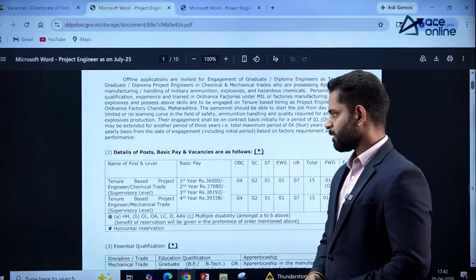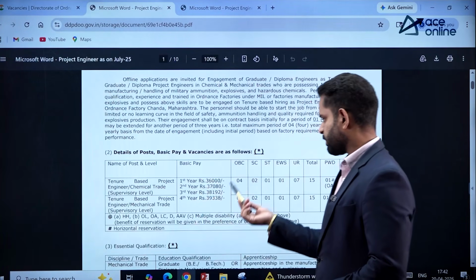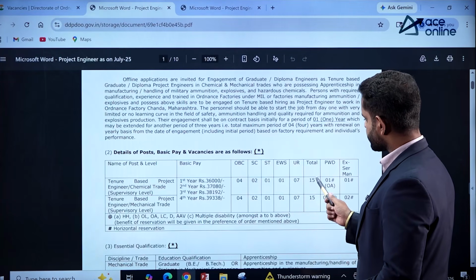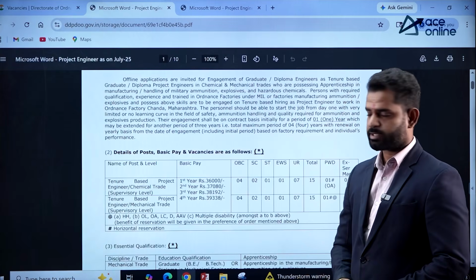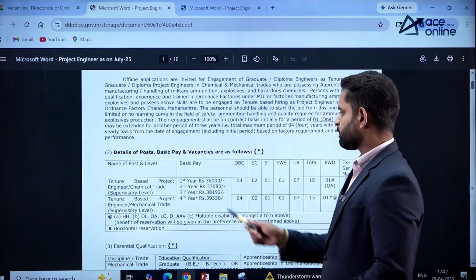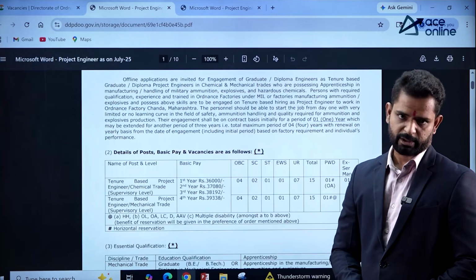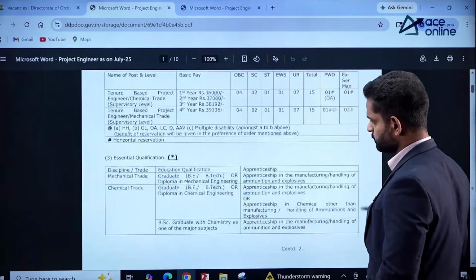Here the detailed posts, basic pay and vacancies are mentioned: name of the post, basic pay, vacancies according to their category. Total number of vacancies: 15 for tenure-based project engineer chemical trade, supervisory level, and 15 for tenure-based project engineer mechanical trade, supervisory level. According to their category, it is also mentioned here.